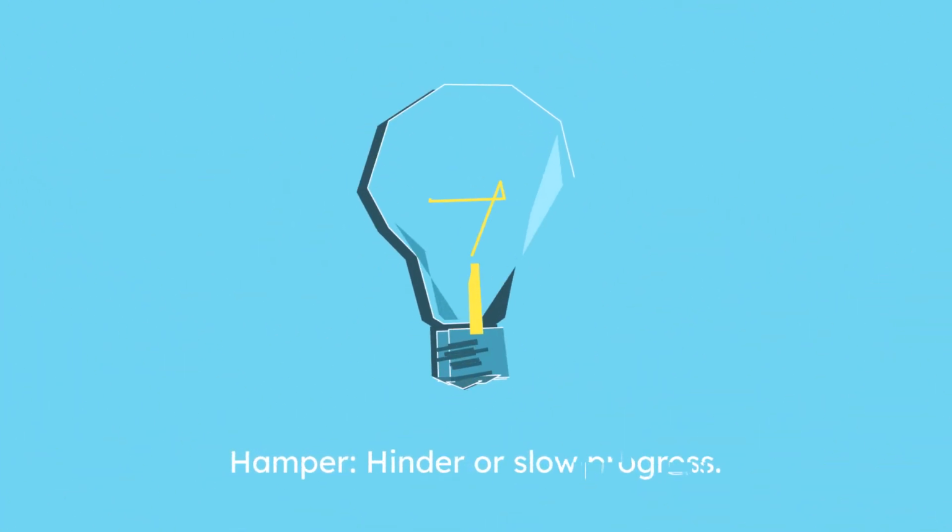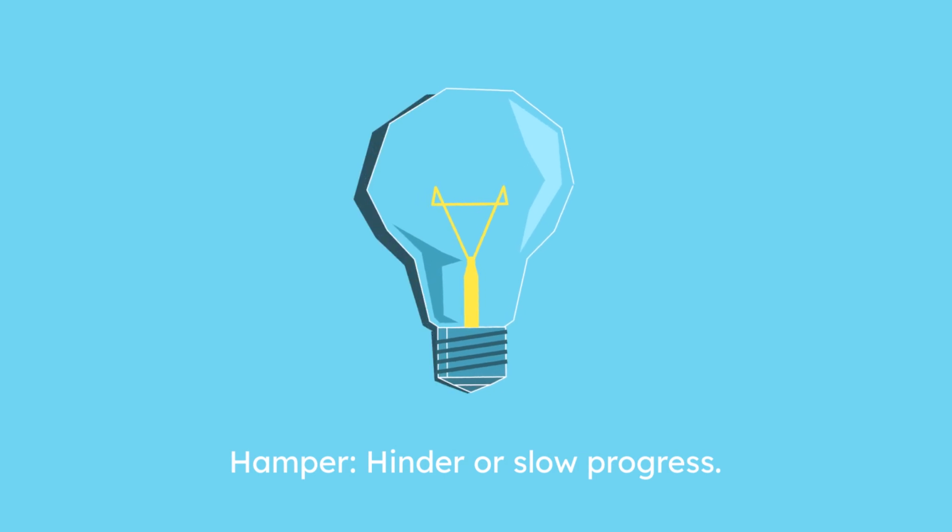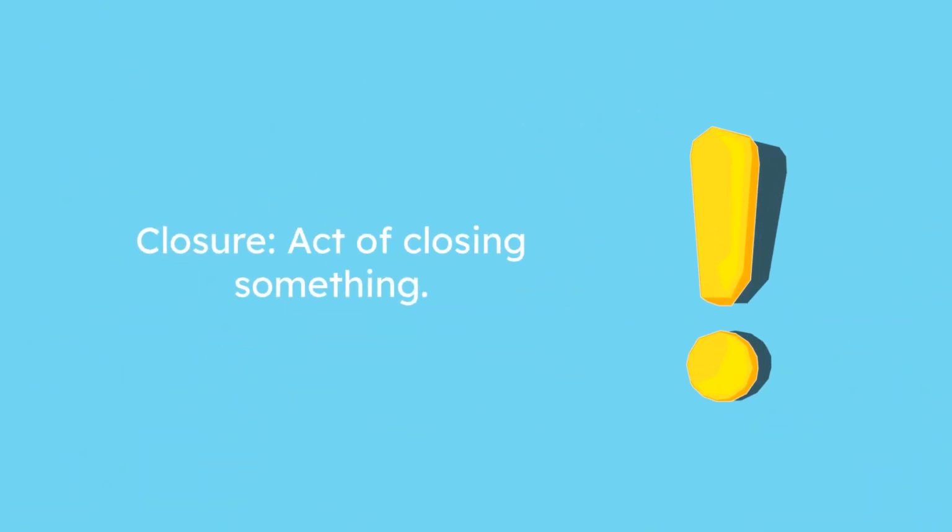Hamper. To hinder or slow progress. Example: poor lighting hampered the search. Closure. The act of closing something. Example: the shop's closure affected the neighborhood.